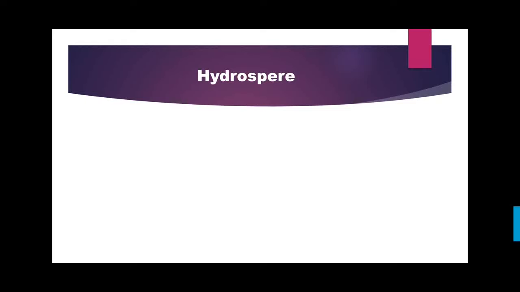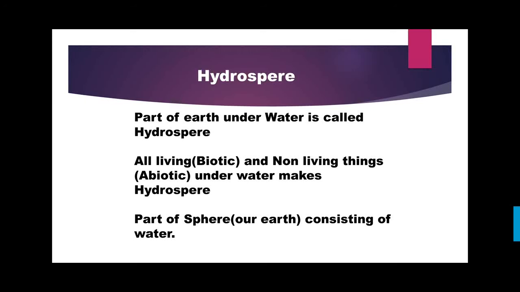The very first sphere is hydrosphere. Hydrosphere consists of everything which is underwater. The part of earth which is underwater is called hydrosphere. All the living things and non-living things. Also, the living things are called biotic. Whenever the term biotic is used, you have to consider that it is a living thing, and abiotic is obviously the opposite, non-living thing. So all the living things and non-living things in the water make the hydrosphere. Here the earth is termed as sphere. It is a part of our earth consisting of water simply.